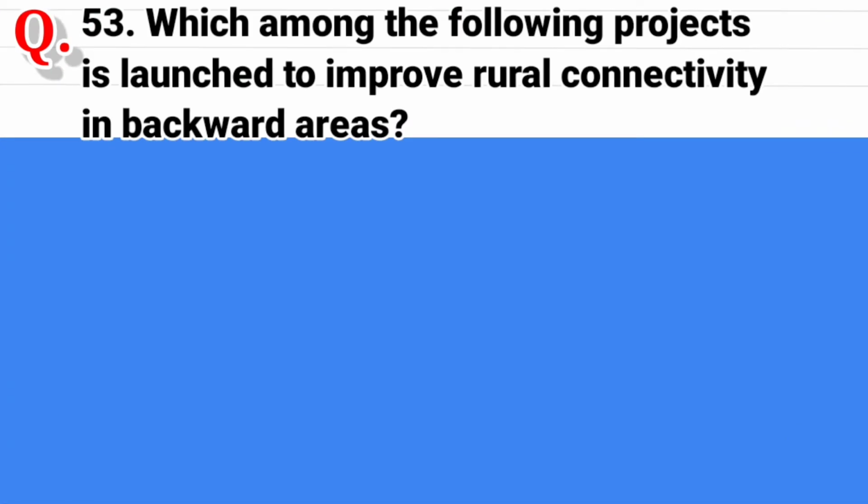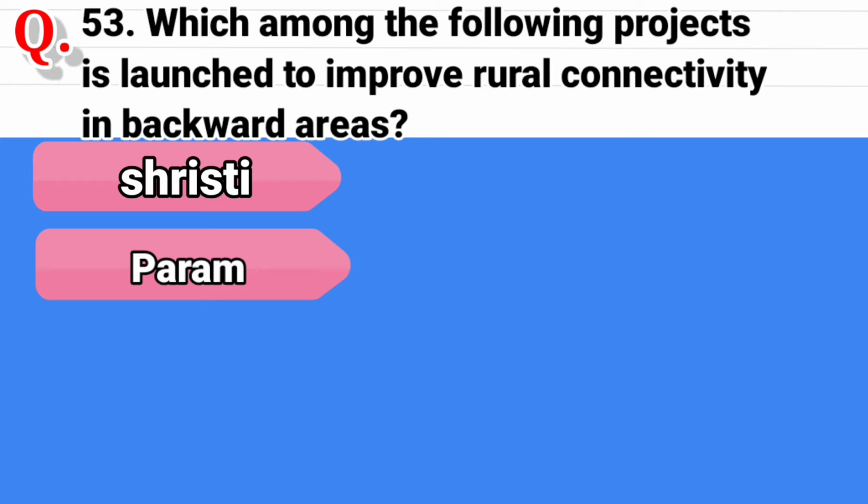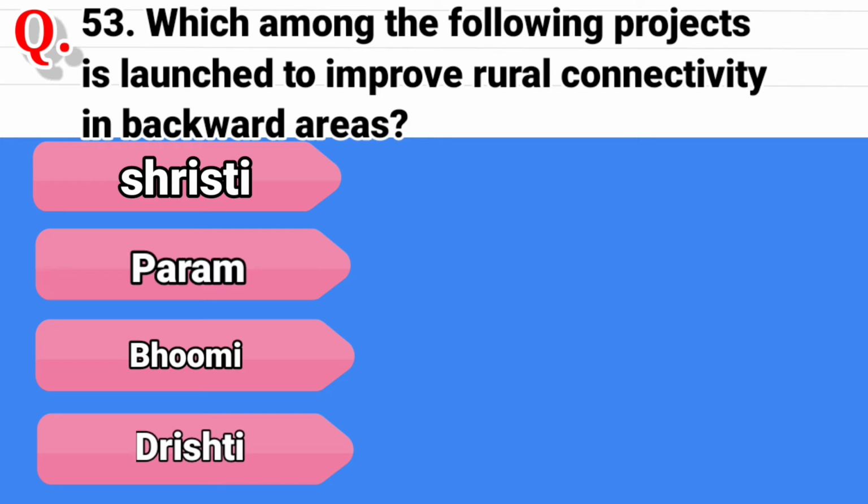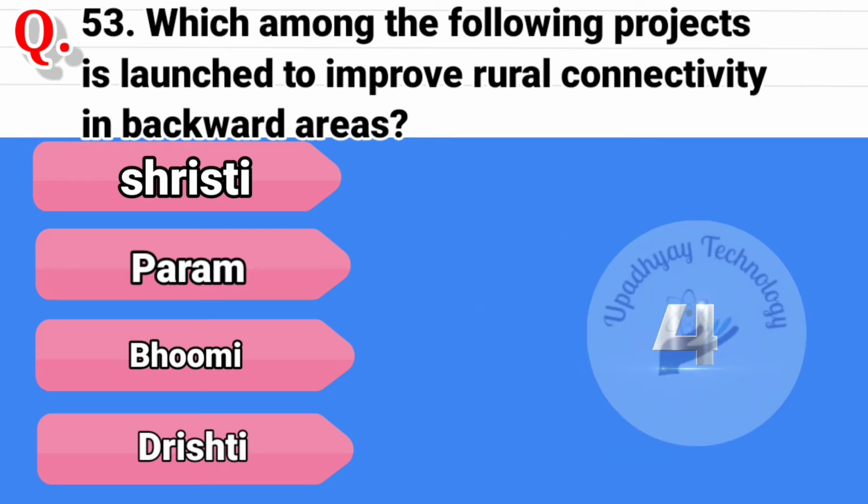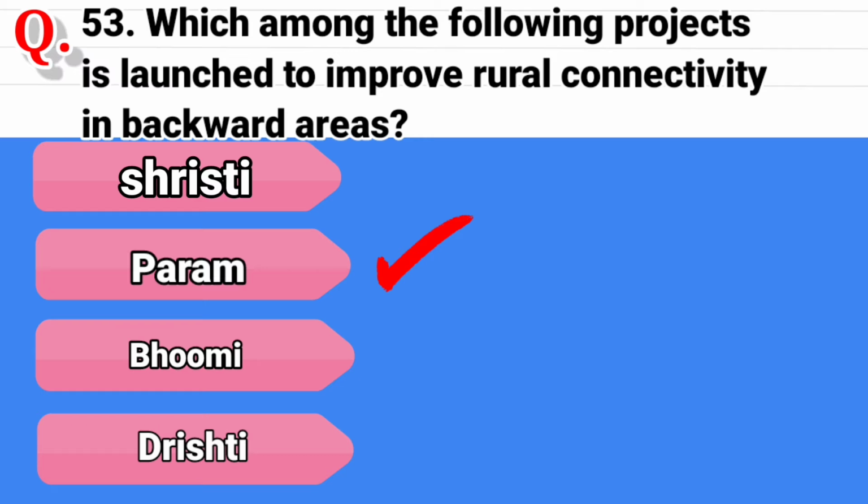Question 53. Which among the following projects was launched to improve rural connectivity in backward areas? The options are Srishti, second option is Param, third option is Bhumi, and the last option is Drishti. And the correct answer is Param.